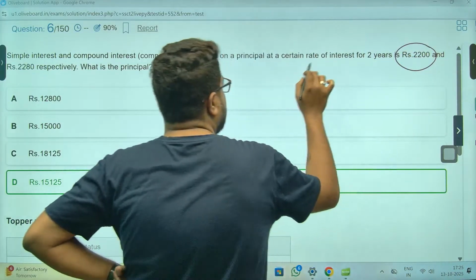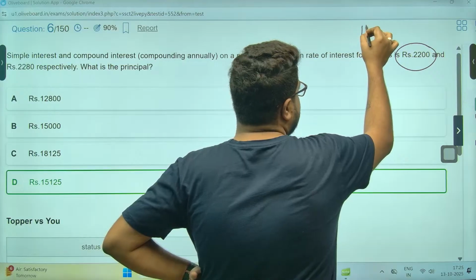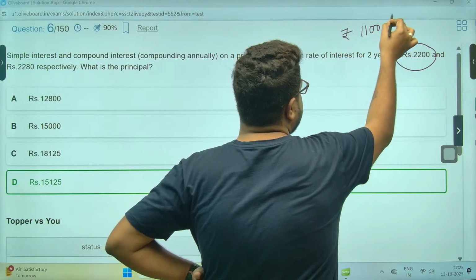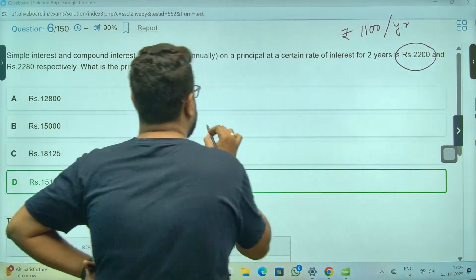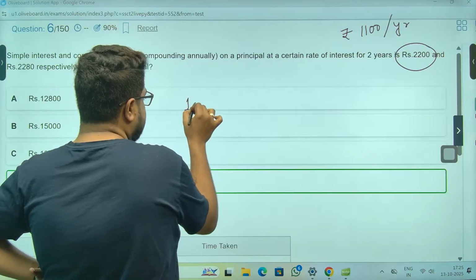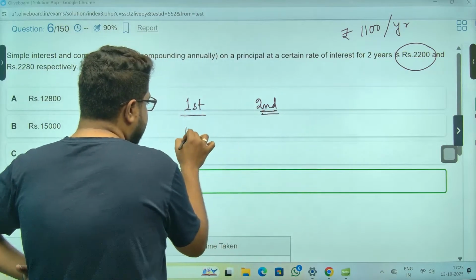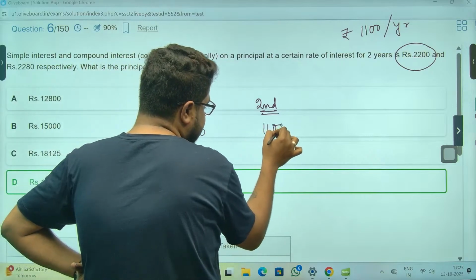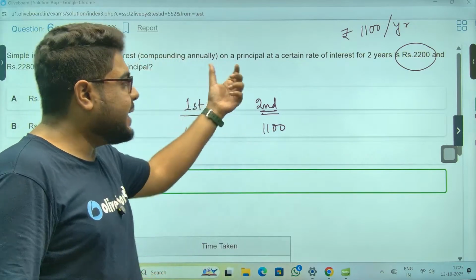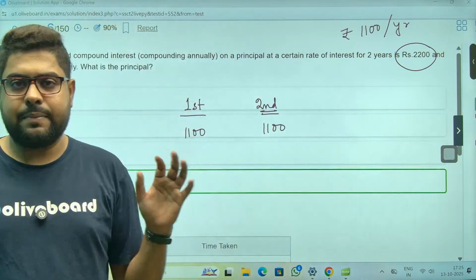You see, 2 years, meaning per year 1100 rupees a year. Think: first year, second year. 1100 rupees here, 1100 rupees here, because in SI, simple interest, every year the interest is the same.